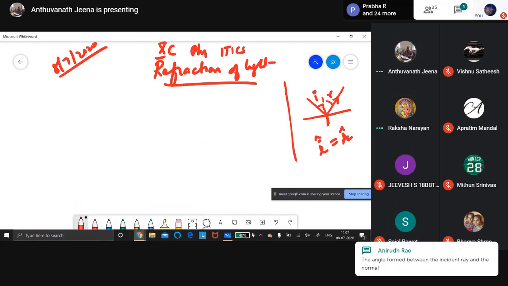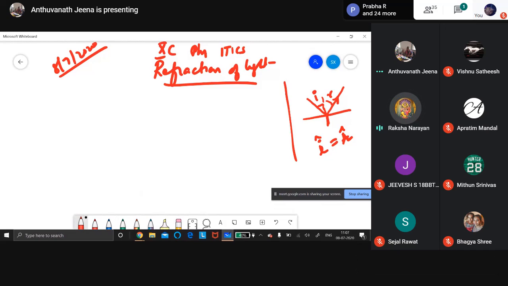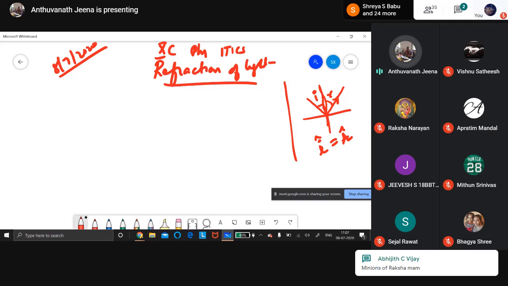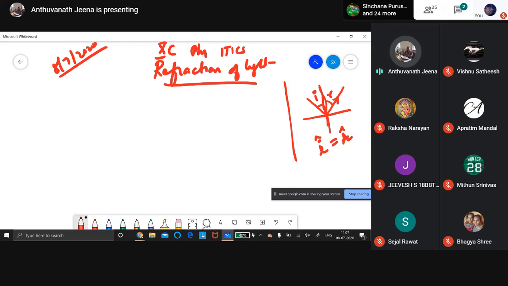Raksha, answer. The angle which an incident line or ray makes with the normal at the point of incidence. Super, that is the correct answer. The angle between the incident ray and the normal. Normal means perpendicular line, 90 degrees. So the angle between the incident ray and the normal is called the angle of incidence. The angle between the reflected ray and the normal is called the angle of reflection.